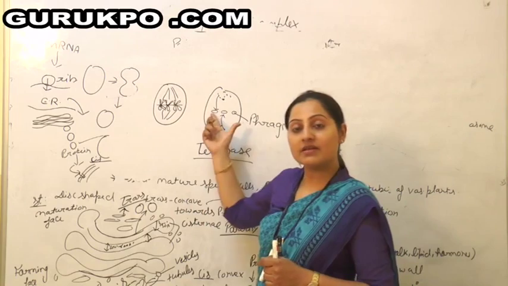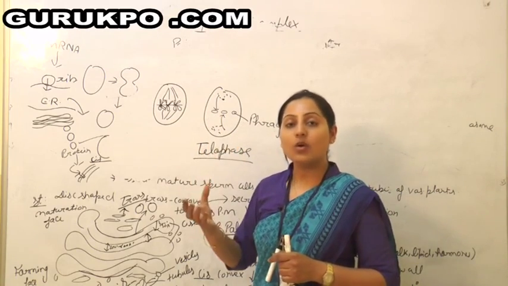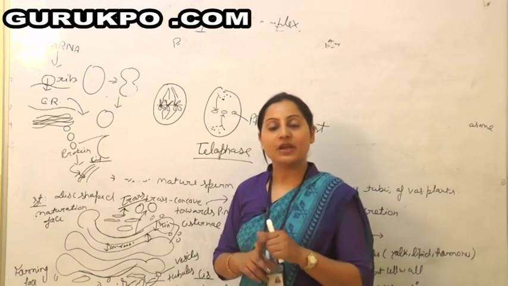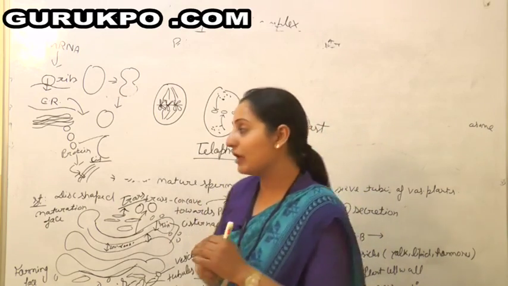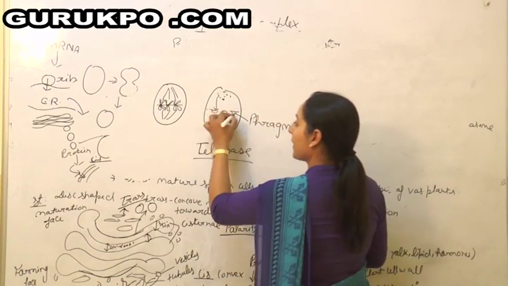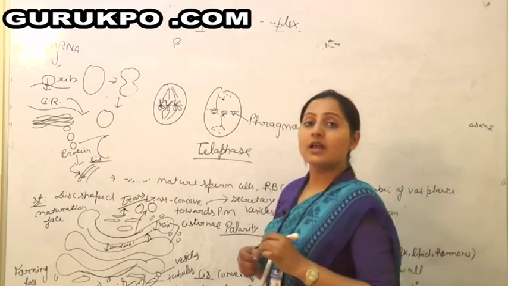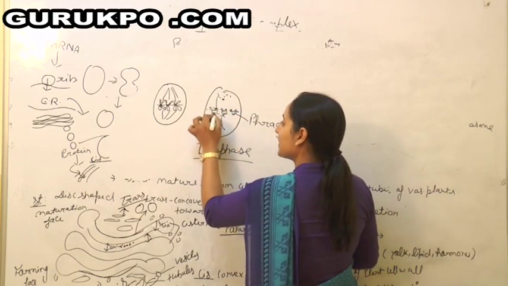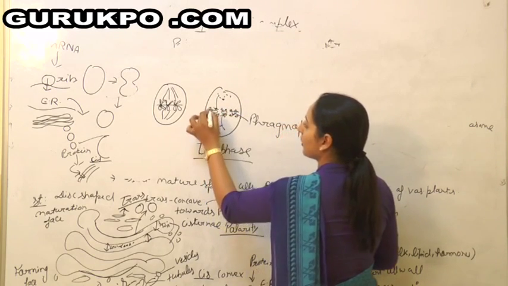They move towards the center and form the phragmoplast. Now the deposition of calcium and magnesium pectate will be there, so the middle lamella will be formed around the phragmoplast, and after that the deposition of cellulose will be there, which will form the primary and secondary cell wall.